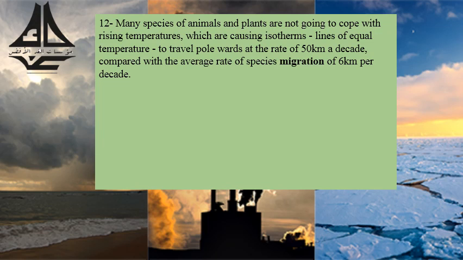Many species of animals and plants are not going to cope with rising temperatures, which are causing isotherms, lines of equal temperature.